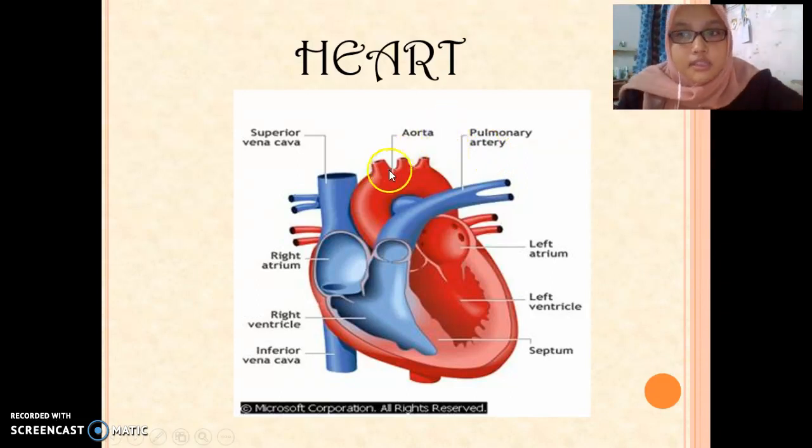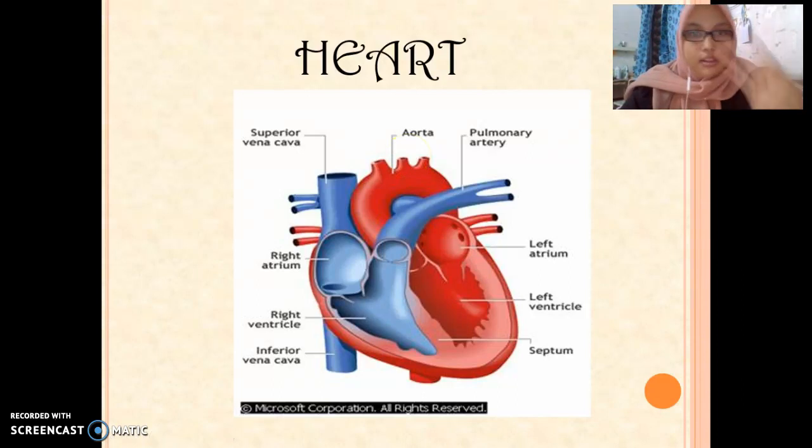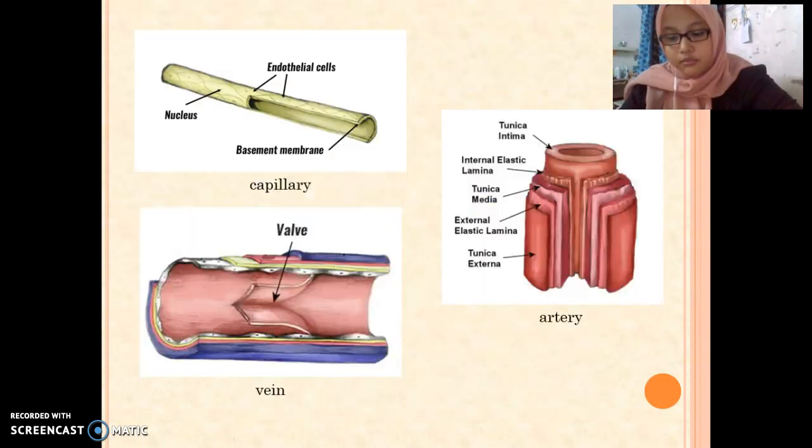The largest artery is the aorta, since it carries blood at high pressure.